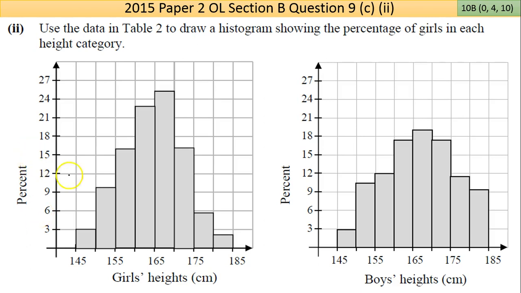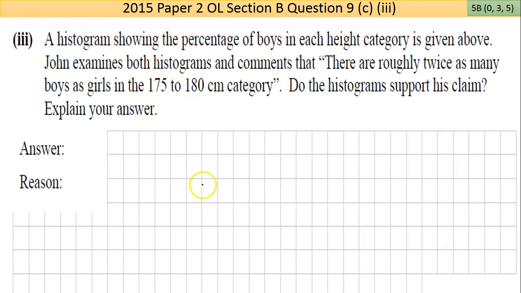Now, I suppose you can hear some people read this and say, oh, the girls are taller. No, if you look at it, it's the same heights and the same x value, x-axis. Let's see what they're going to ask for this. So we've got the 10B marks for the graph there. Make sure that these things join together, and that you get them at the right heights, because each one is looked at individually, checked. So part 3 here says, a histogram showing the percentage of boys in each height category is given above. Now, we can't see it all because I'm working on the computer screen here, but we'll flick back and look at it.